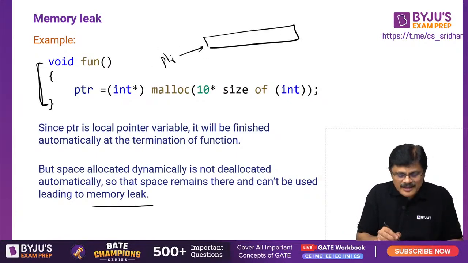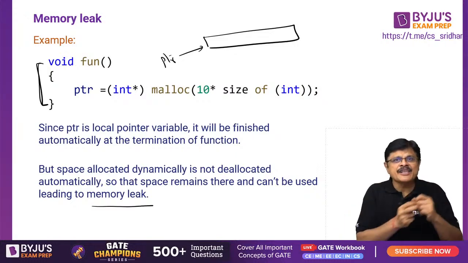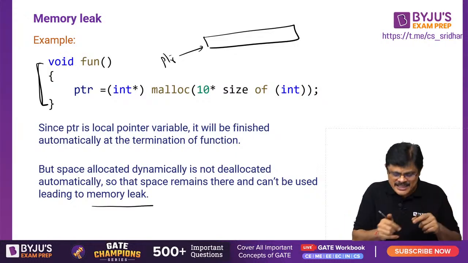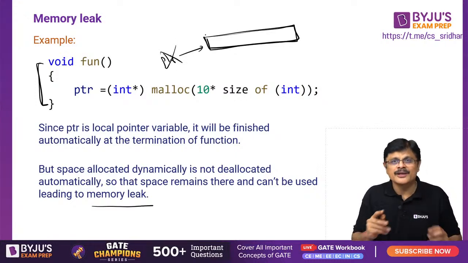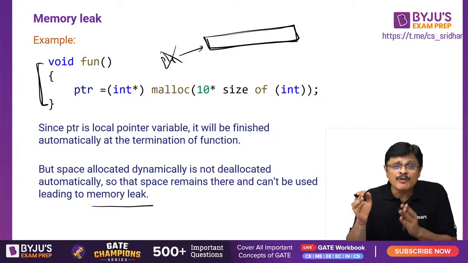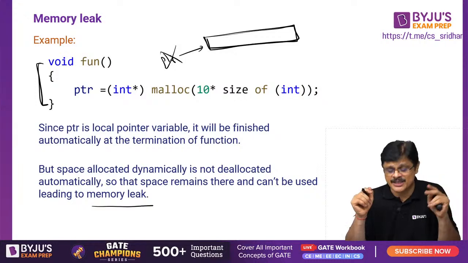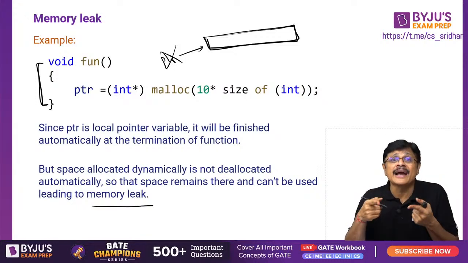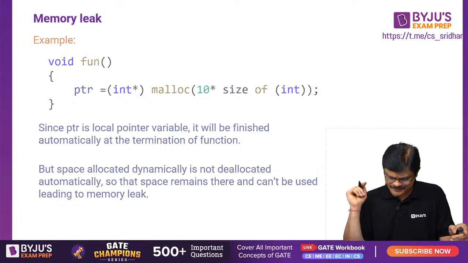Once you reach the end of the function, the activation record of the function is removed from the runtime stack. That is, this PTR is gone. PTR is gone, but the memory is already allocated and not deallocated. It will be deallocated only once the program terminates, not when the function terminates. So the memory is available, but you can't access it. So memory is leaked. Is the idea clear?